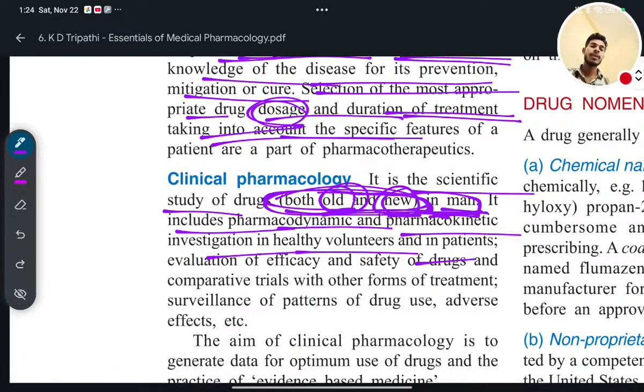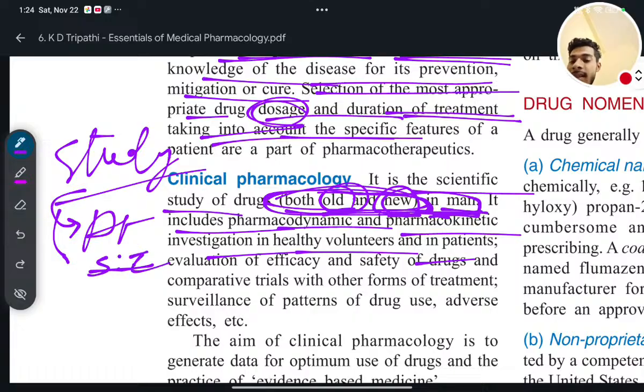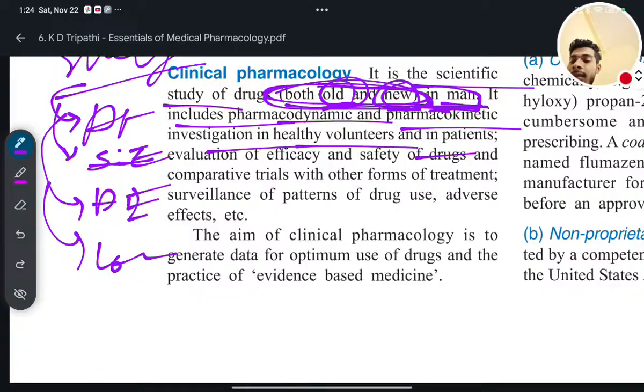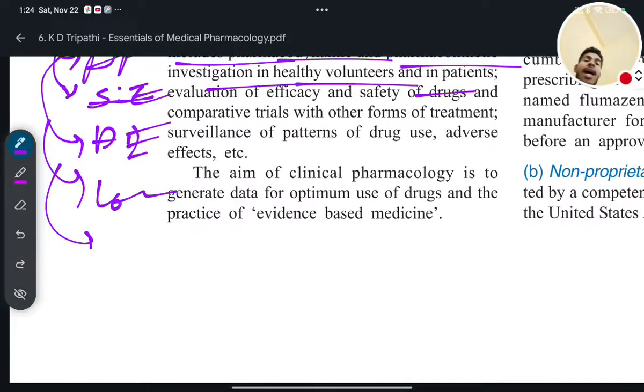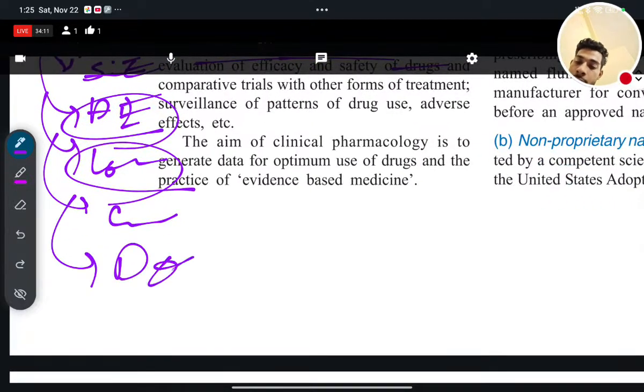The clinical pharmacologist will study the drug and any effects related to it, such as the pharmacological action of the drug, its side effects or adverse effects, or contraindications, or other unchosen effects. Mainly contraindication, adverse effect, and also dose,